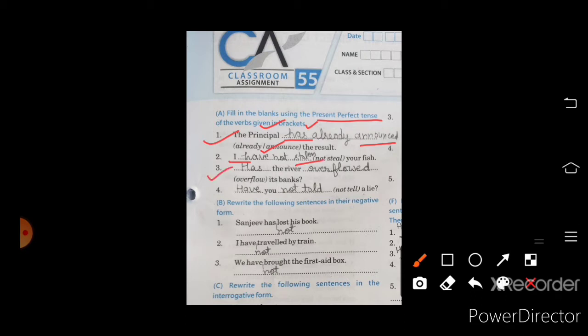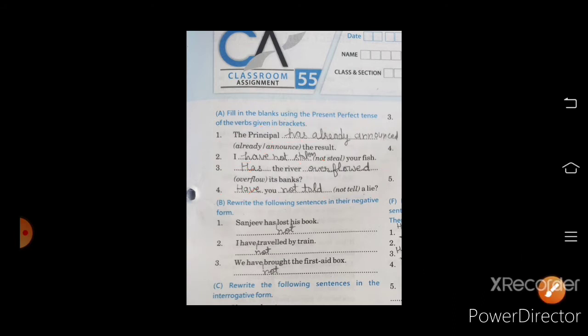In the third sentence, the river, according to our subject we use helping verb has here. Overflowed, verb third form is there. Moving to our next fourth sentence, with you we use have here. Not told. Moving to our B exercise, we have to rewrite the sentences in negative form.